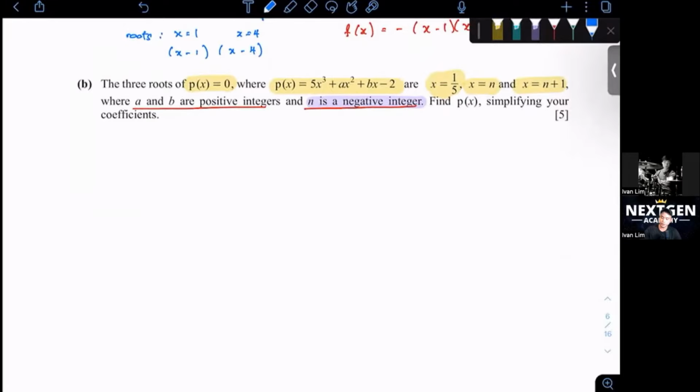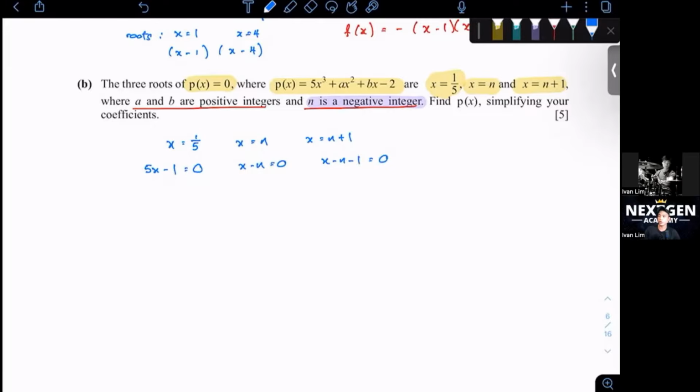Because they gave us that the roots are x equals to 1 over 5, x equals to n, and x equals to n plus 1, how do we rewrite it as roots? We make it equal to 0. So 5x minus 1 equals to 0, x minus n equals to 0, and x minus n minus 1 equals to 0.